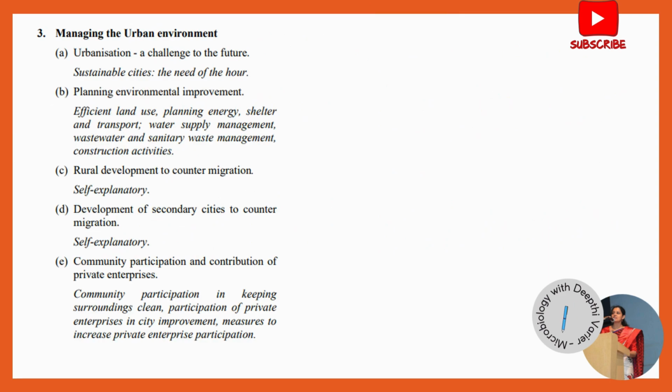All right, so coming to the third chapter, that's managing the urban environment. So this is all about urbanization. First of all, you should know what urbanization is, and then you need to know about the challenges of urbanization. This is something that's very important. They have been asking repeatedly over the past few years. So you should know what are the challenges of urbanization.